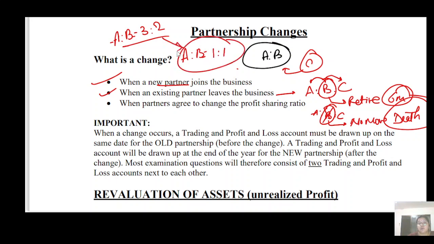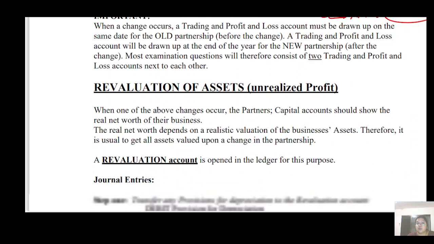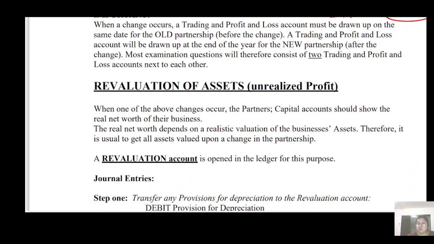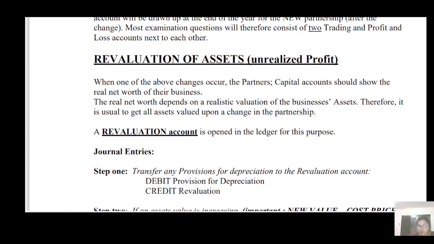So if they are going to change their ratio, then the partnership will also change. Okay, so next, how are you going to prepare the revaluation? The thing is, here we are going to discuss only the meaning, why we are going to prepare the revaluation account. Okay, for numerical questions I'm going to give you a trick to solve the revaluation account.